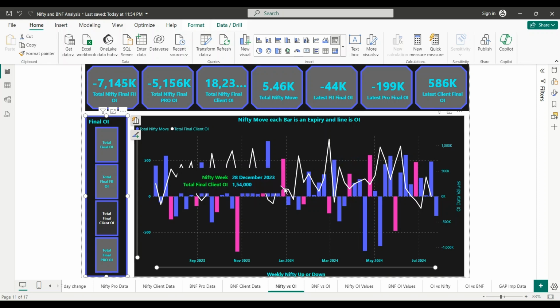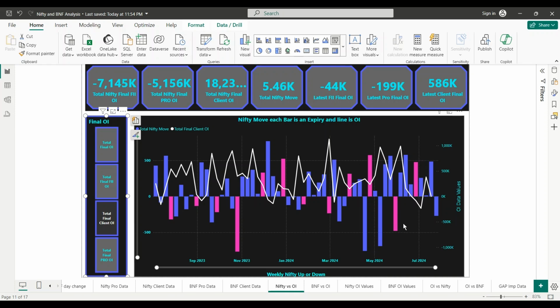Here also less, here also less, and then down, it's almost a negative peak. The probability is high. So whenever the client data is positive, Nifty might go down. That's the general probability shown here, and monthly also it's very visible.